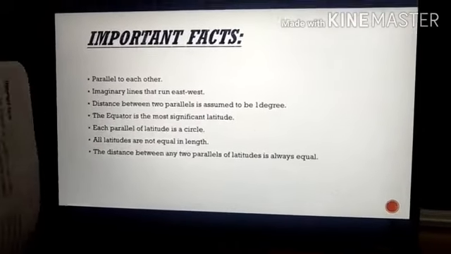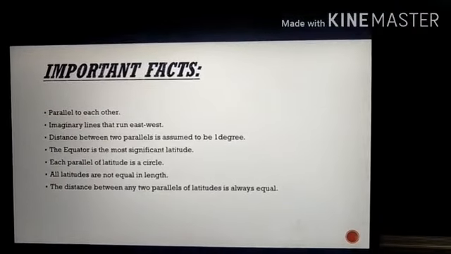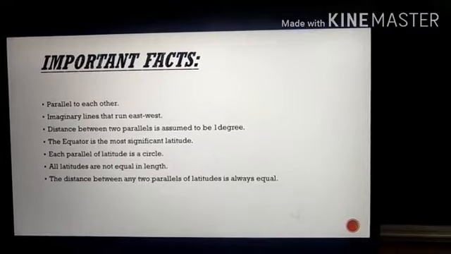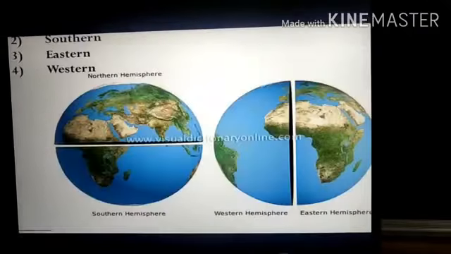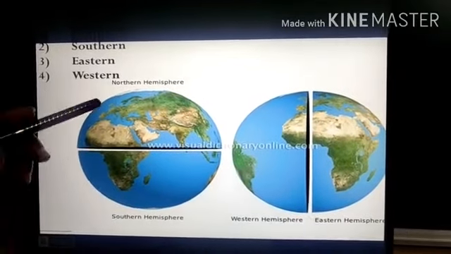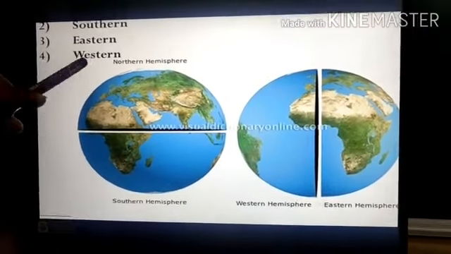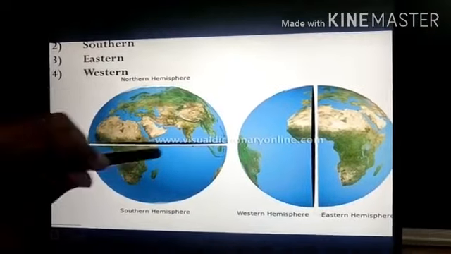A latitude is the angular distance of a point on the Earth's surface measured in degrees from an imaginary line named the equator, which lies midway between the poles. So this is our equator. This equator divides our Earth into two hemispheres. At the beginning of the lesson, we discussed that the Earth is spherical in shape.